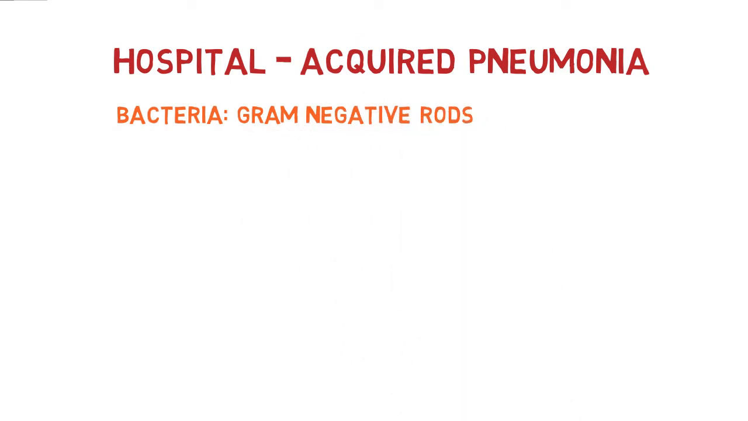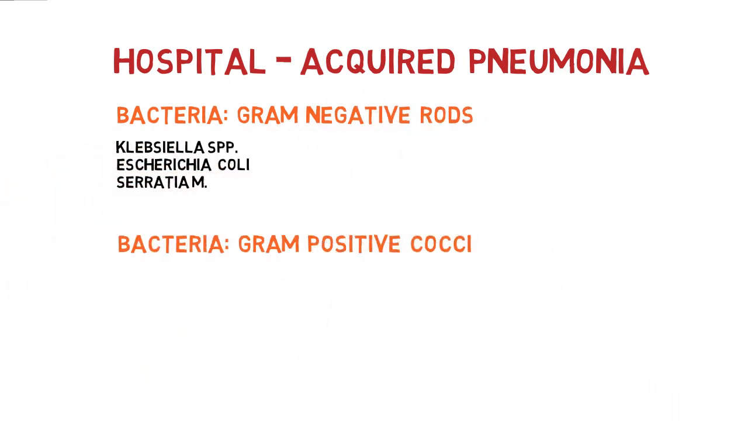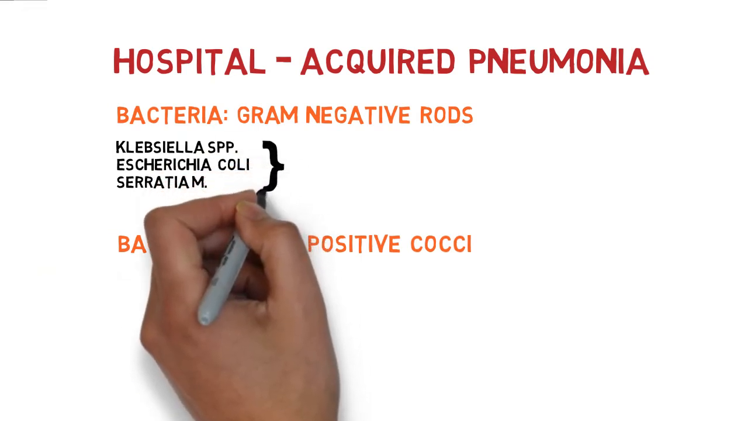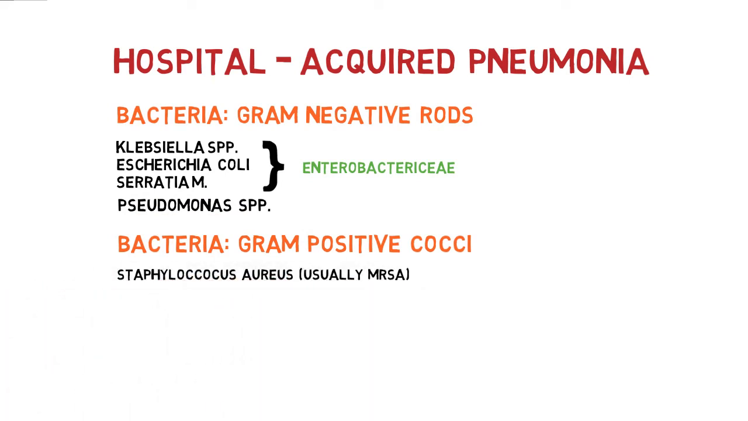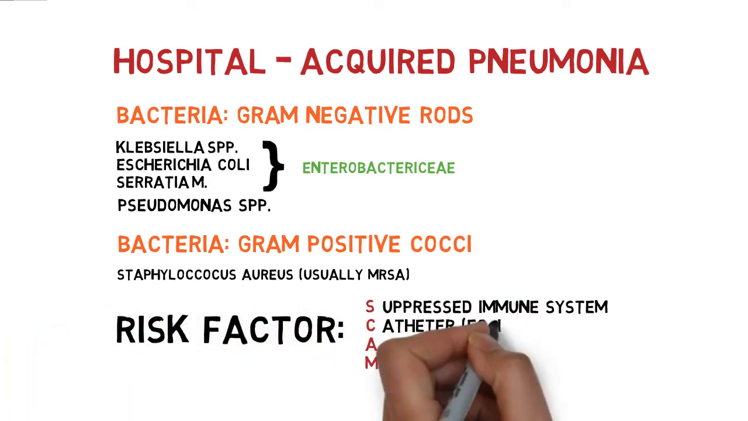Causes of HAP can be divided into gram-negative rods and gram-positive cocci. Klebsiella, E. coli, and Serratia are common Enterobacteriaceae group associated with HAP. The commonest isolated organism for HAP is Pseudomonas. Methicillin-resistant Staph aureus is also commonly isolated in this group because hospitalization is also associated with prolonged antibiotics use. So for this group, another antibiotic regimen is needed to treat this pneumonia. The risk factors for HAP are as follows.